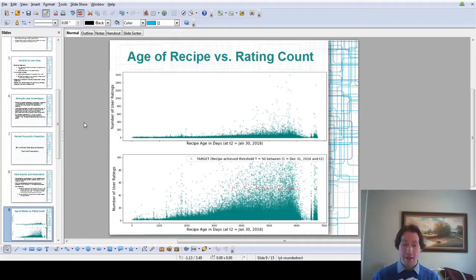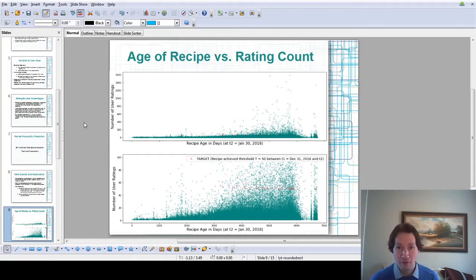But then, as time passes, recipes get to be a couple years old, and we start to see more and more recipes bubbling up and somehow becoming popular over time. The second plot on this slide is actually the same as the first plot, but truncated. The y-axis is truncated down to 100 ratings, so we can look at a more reasonable ballpark and see what's happening.